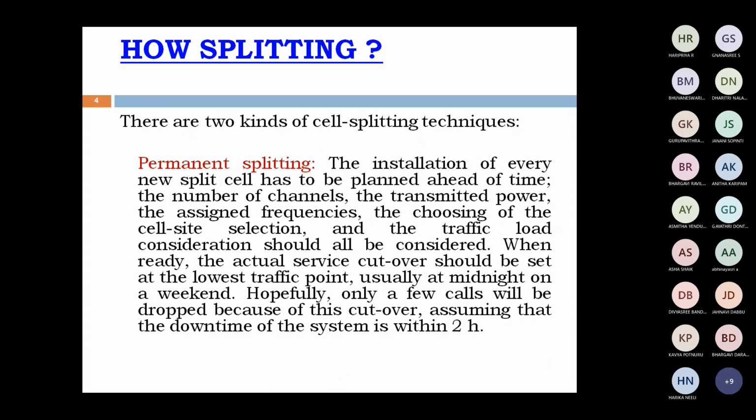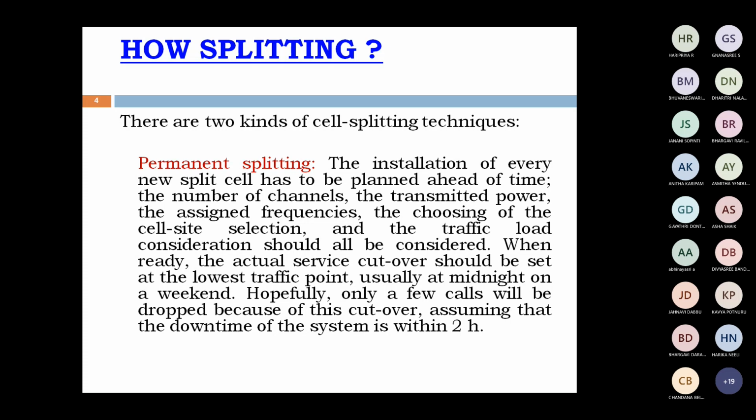When we go for permanent splitting, we have to plan and fix the number of channels, the power, assign the frequencies to a particular base station, the location of the cell site, and traffic load consideration.